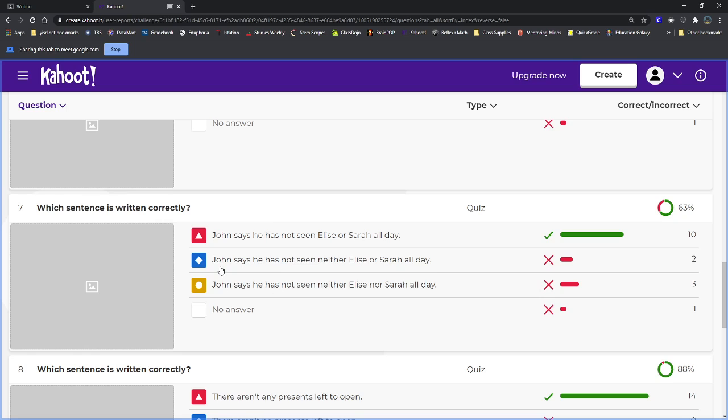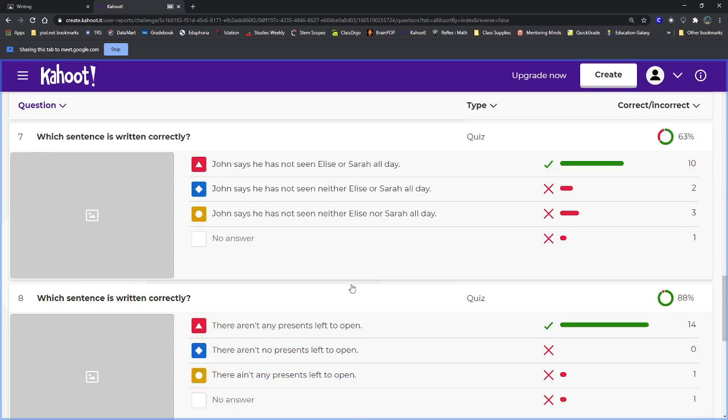One negative. The second one actually has two negatives. "John says he has not seen neither Elise or Sarah all day." And the third one actually has three negatives. "John says he has not seen neither Elise nor Sarah all day." So this last one actually had three negatives in it.